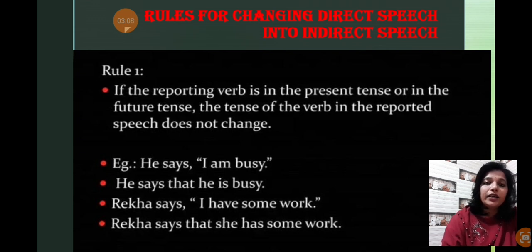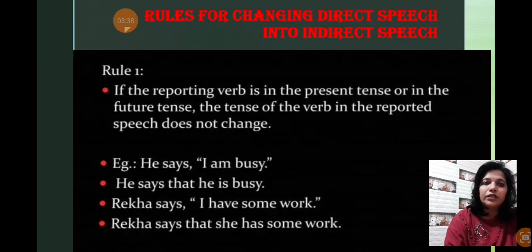Okay, now the second example is Rekha says, I have some work. So Rekha says that she has some work. This is again in the present tense. There is no change in the reporting verb, but we have made changes in the reported speech. We remove the inverted commas, put that in between the sentence, and I changes into she because Rekha is a female.